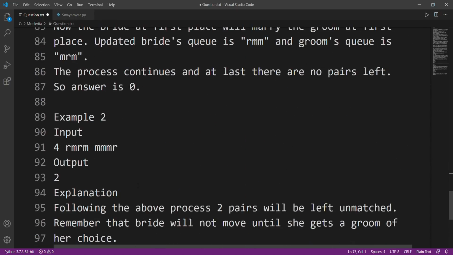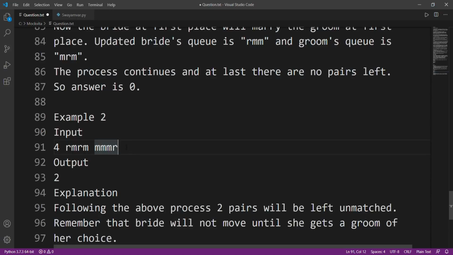Now suppose we had an input like this, RM and MMR. The first thing that strikes us is, suppose we calculate how many R there are and how many M there are, and we subtract them and take the absolute value, will that be our answer? A few cases might pass, but others won't.